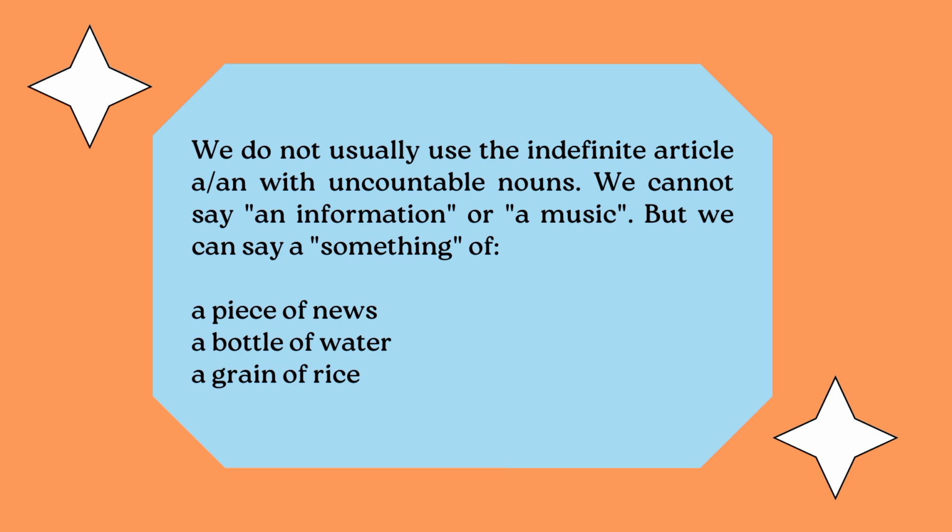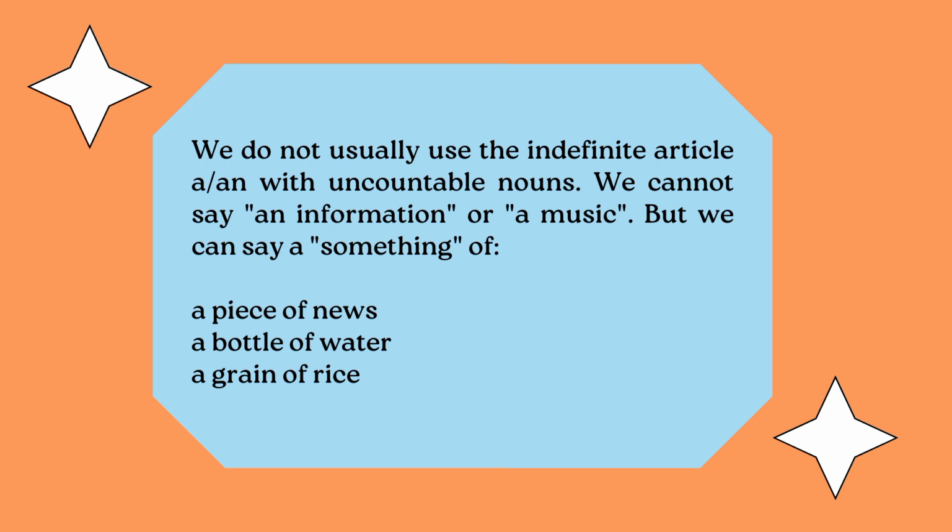Okay, so we do not usually use the indefinite article, a or an, with non-count or uncountable nouns. For example, you will never hear a milk, a money, a rice or a water. What you're going to hear is a bottle of water, a piece of news, or a grain of rice. So basically, you can use indefinite articles, but in the form of quantifying phrases. Your quantifying phrases can have the indefinite article, a or an, like a substantial amount of money, right?